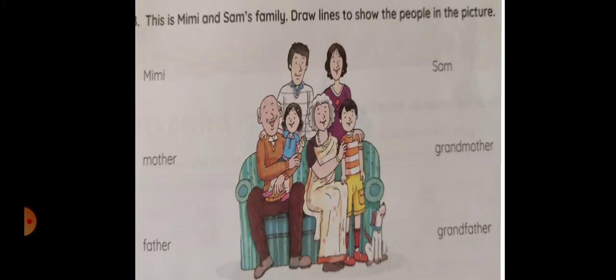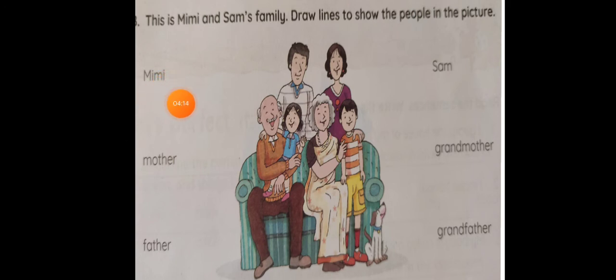Now, see, this is Mimi and Sam's family. Draw lines to show the people in the picture. Okay children, now get ready with your pencil. We will draw the lines connecting to the picture. Okay? Mimi. Where is Mimi?